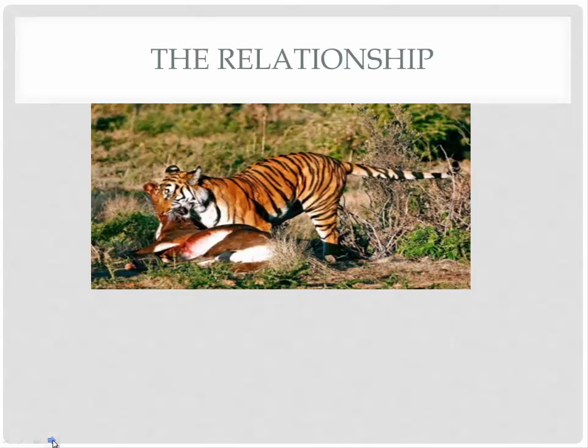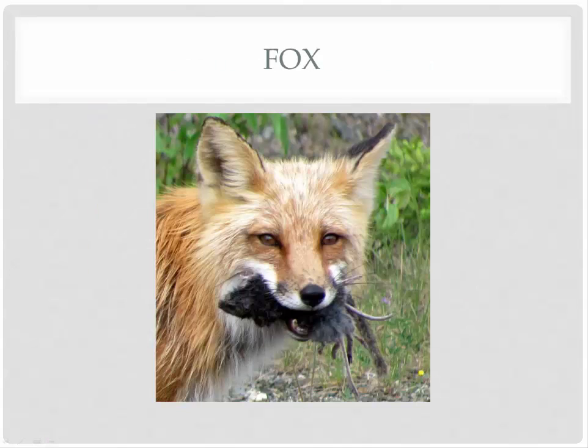The relationship: in everything we talked about before about predator and prey, one has to relate to the other. They both evolve together. An example we have here is a fox. A fox is basically a predator. Remember that most animals have keen senses of sight, smell, or hearing, so they can detect danger and escape.